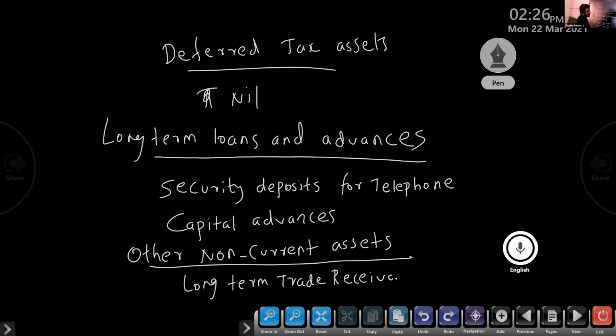Trade receivable is a current asset, we know, but if it is more than 1 year, then it is long-term trade receivables. So non-current assets are over.